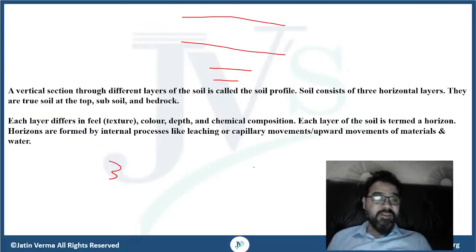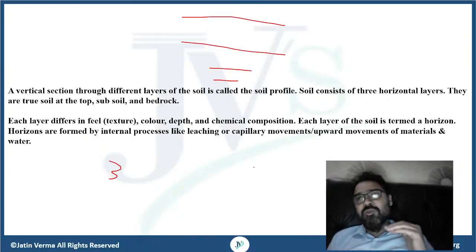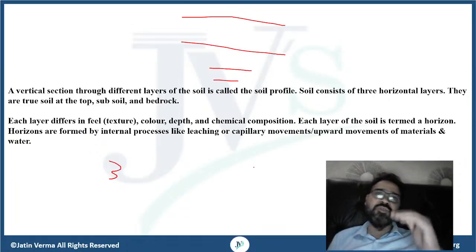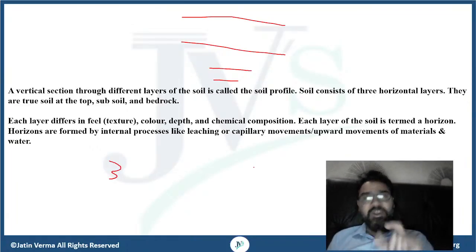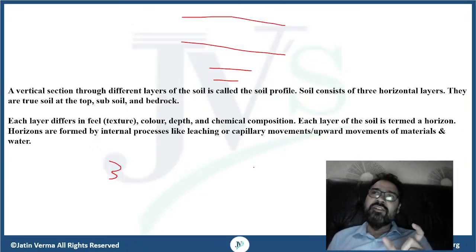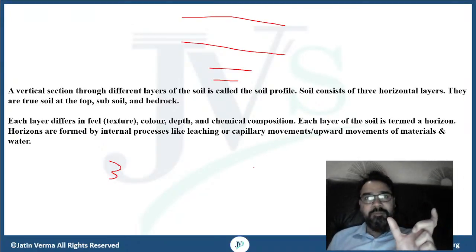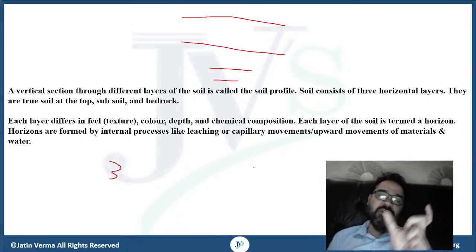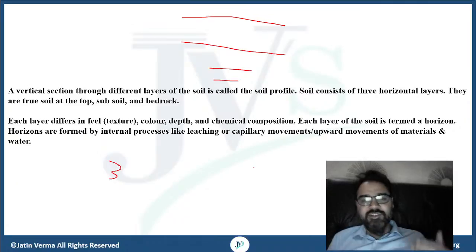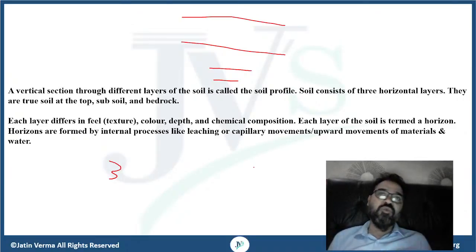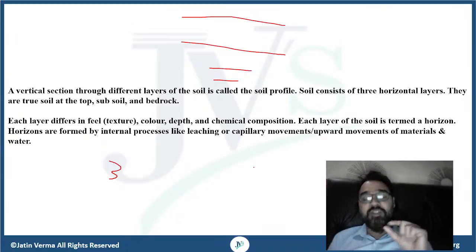Okay guys, I'm sorry. So now guys, like I said, different materials are adding to the chemical composition there, right? So we have to see how exactly this movement of materials adds to the mineral composition or not. So we can say that various processes like leaching, capillary movement, or the upward movement of materials and waters take place, and they contribute towards the nature of that particular layer of soil.